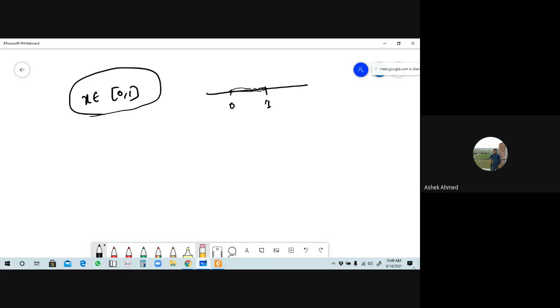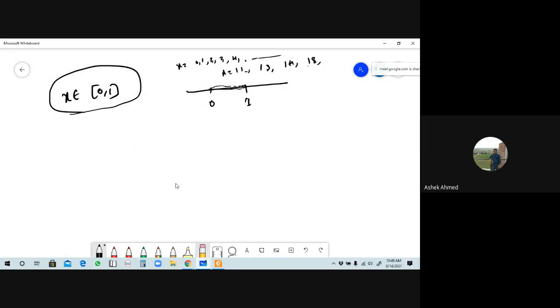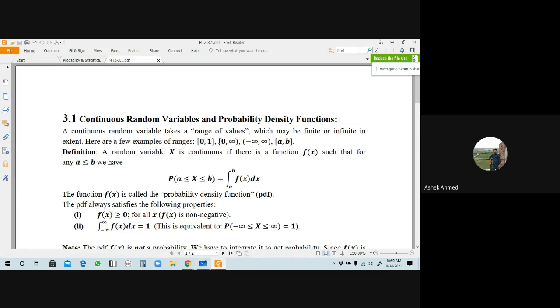What is in discrete? Discrete x equals 0, 1, 2, discrete values. Only these values here. 1, 2, 3, it is a number. There will be a fixed number. The value of x can be 11, 13, 14, or 18. These are discrete type random variables. A particular value, we call that discrete. And continuous means if every point within an interval is represented, then we call it a continuous type random variable.